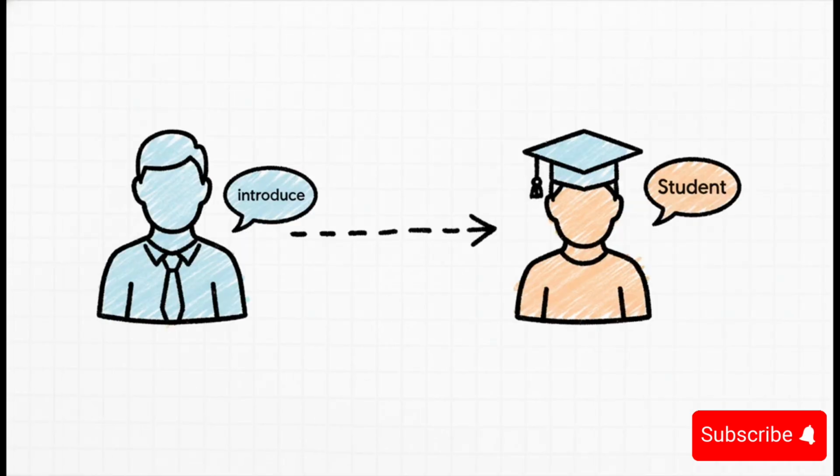And here's the proof. We can create a Student object, we'll call him Ali, and then we can call the introduce method on him. And look at that, it works perfectly. It prints out "my name is Ali." Now think about that. We never, ever wrote an introduce method inside the Student class. It just borrowed it directly from its parent, Person.